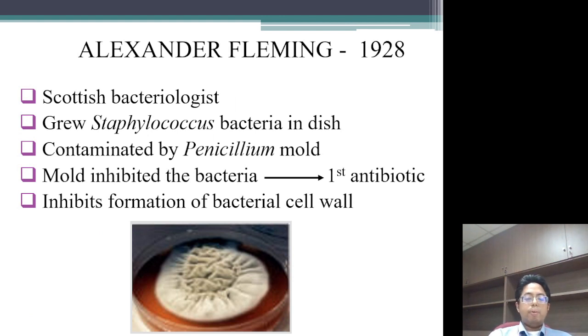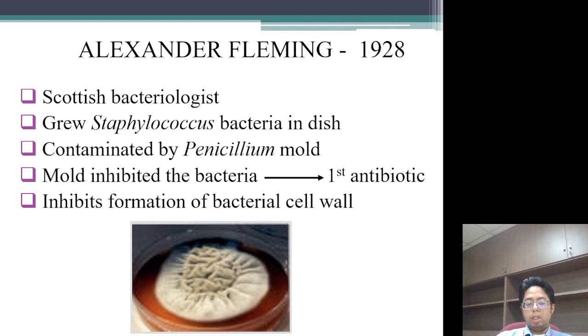According to Alexander Fleming in 1928, he was the first person who found antibiotics. Antibiotics were found by accident. He, a Scottish bacteriologist, was growing Staphylococcus bacteria in a dish, and somehow it got contaminated by Penicillium mold, and the mold inhibited the bacteria.